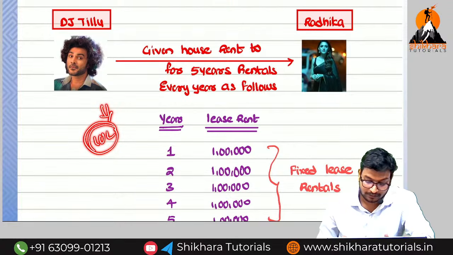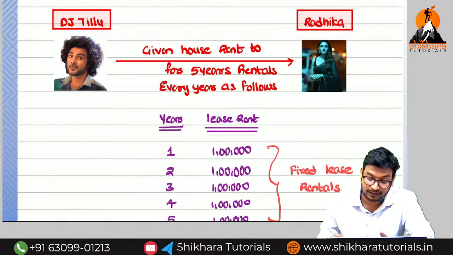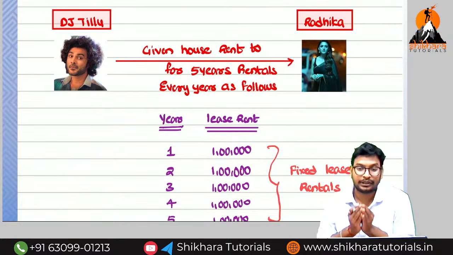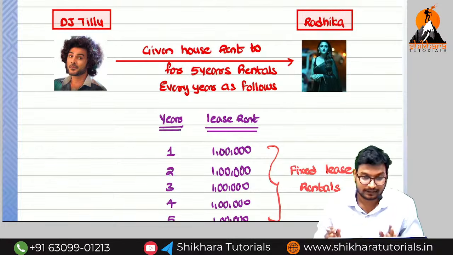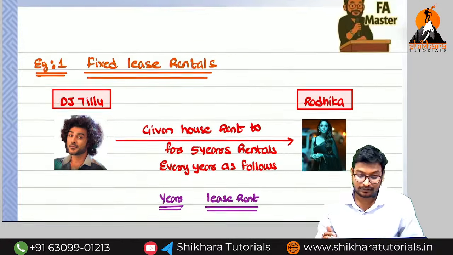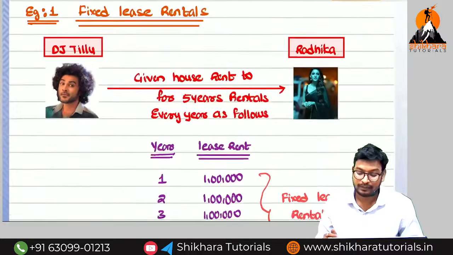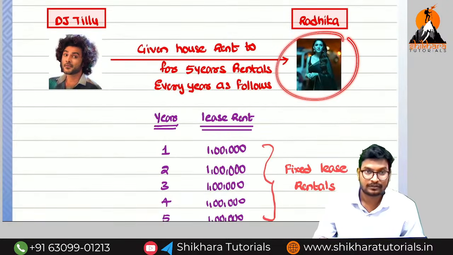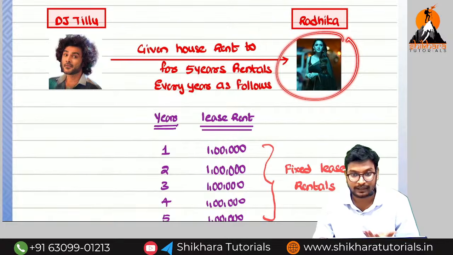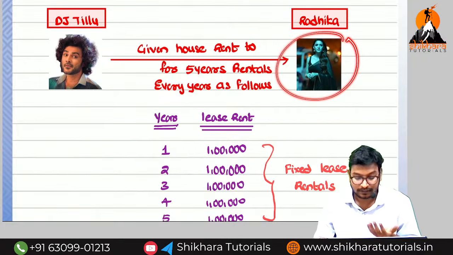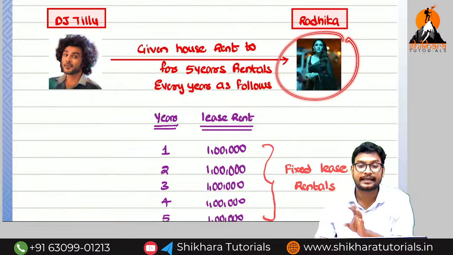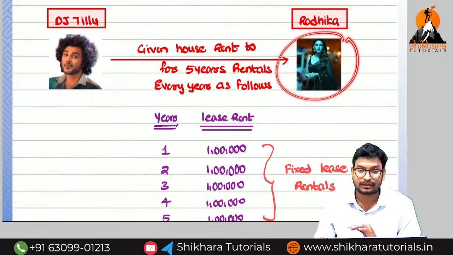You may hear about this residual value in the capital budgeting chapter or in the depreciation chapter also. What is the concept of this in leasing? This residual value, amma, is whatever amount we are going to realize by selling that particular asset which we have taken as a rent. Some part of that residual value will be guaranteed by whom? It will be guaranteed by the lessee. So that one is called guaranteed residual value. Some part of that residual value will not be guaranteed by the lessee. That part is called what, ma?